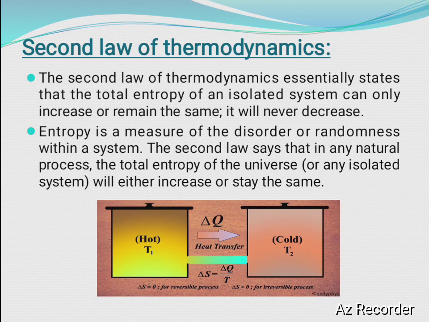It will never decrease. For an isolated system, the entropy is always going to increase or otherwise remain constant, but it never decreases. This is the second law of thermodynamics.